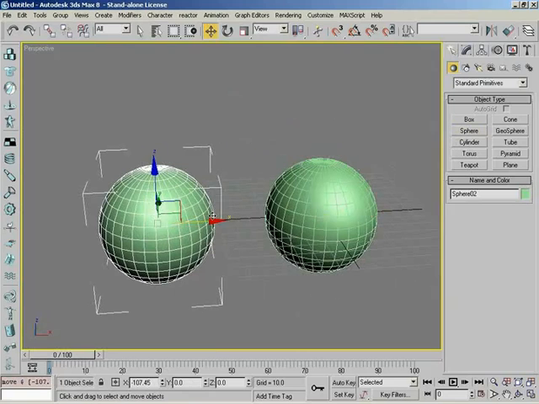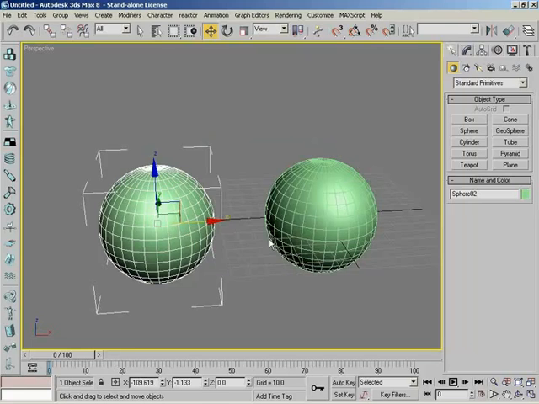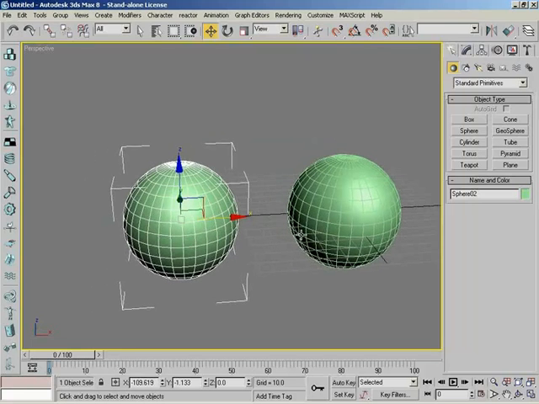Exactly. And the moment Bill lets go of the mouse button, we're going to get a dialogue. Ta-da! This is our clone options. And there's all sorts of very handy things available to us that we can do to control the way this new duplicated object is going to respect the rest of the scene, if you will. All right, we can, first of all, make it a copy. Let's do that. Copy. These two guys are standalone objects. They have nothing whatsoever to do with one another.